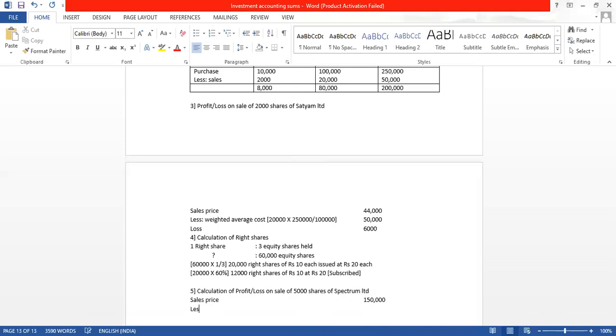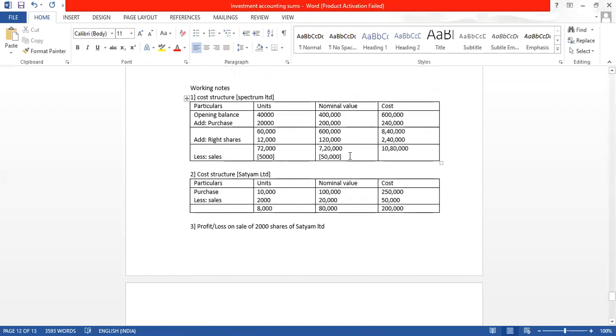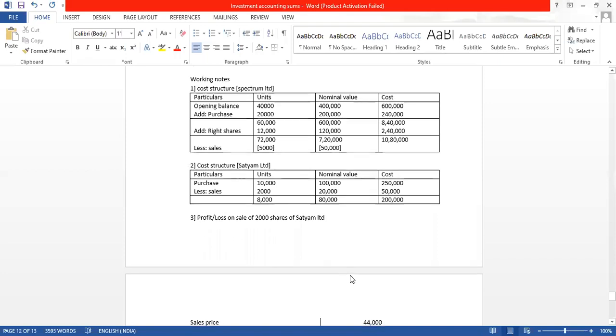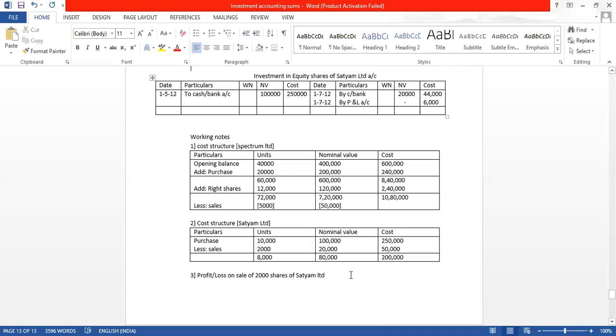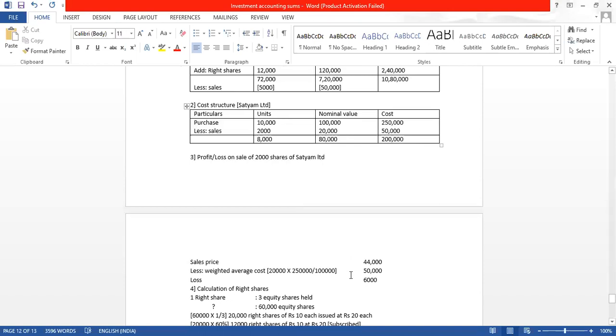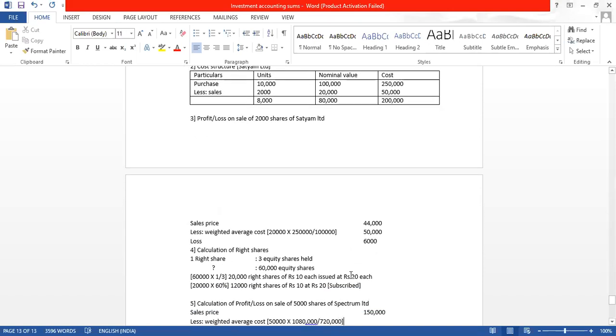Then less weighted average cost. We have to do a cross multiplication: 50,000 into 10 lakh 80,000 divide by 7 lakh 20,000. Correct? Let us cross check. Yes. Now find out what it is, profit or loss.